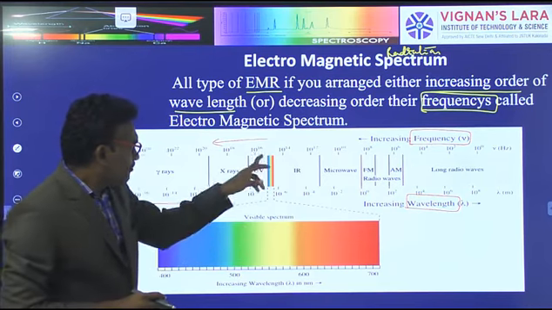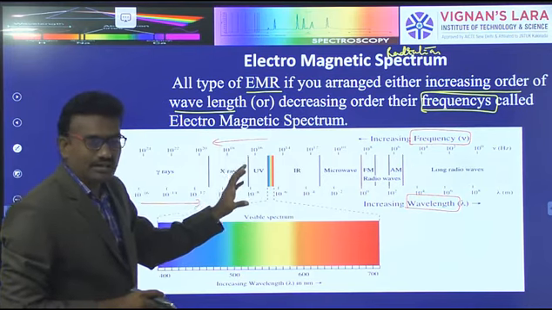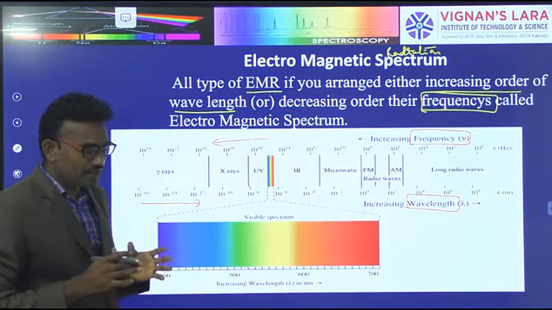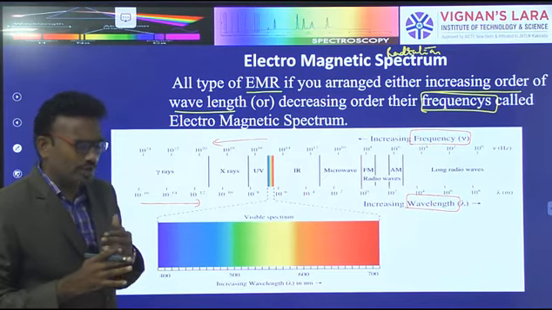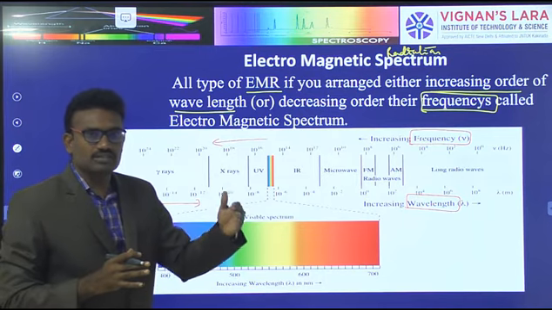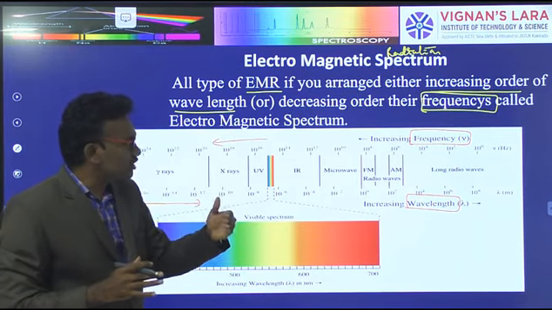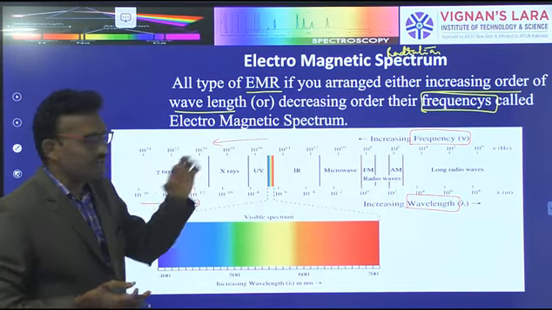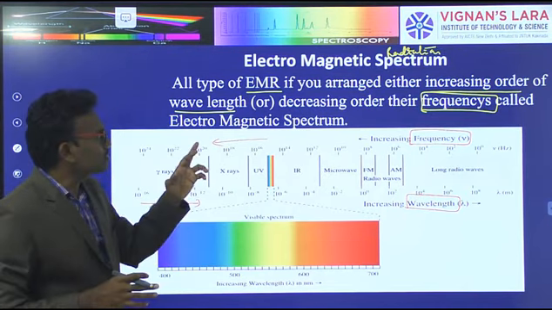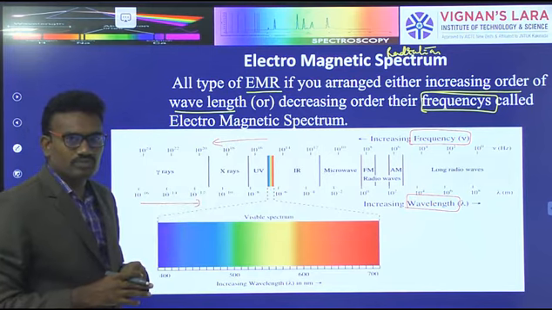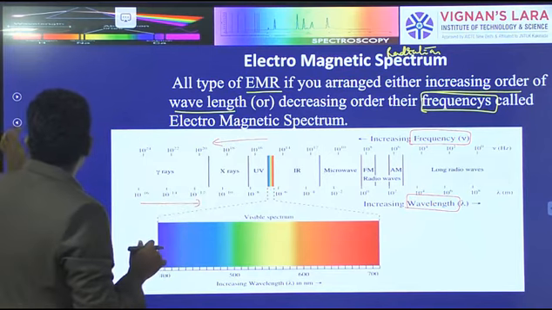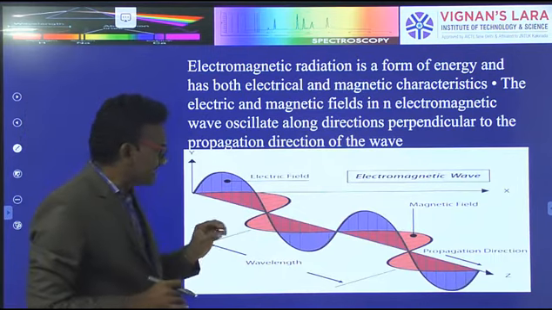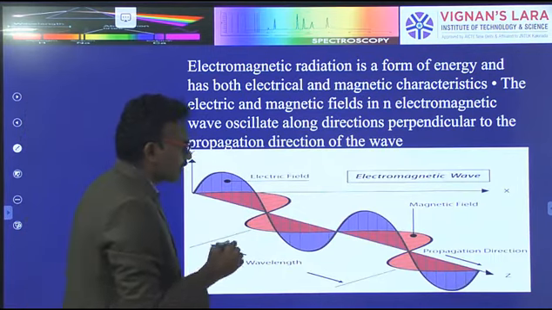This is the electromagnetic spectrum diagram. Small definition: different types of lights arranged in increasing order of wavelength or decreasing order of frequency is called the electromagnetic spectrum. The electromagnetic spectrum contains electromagnetic waves.